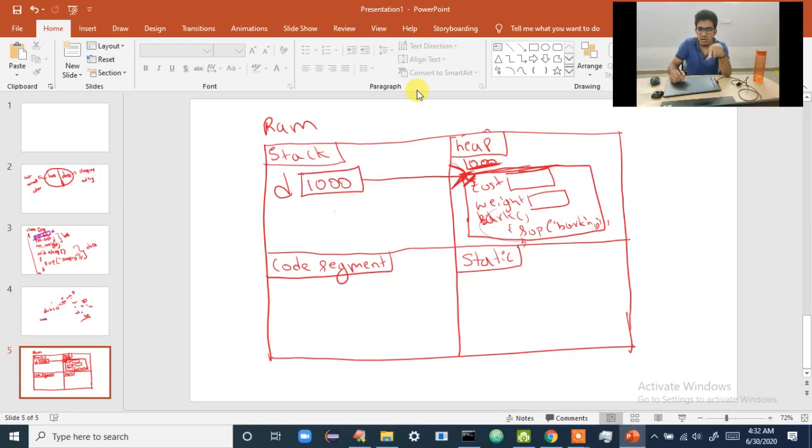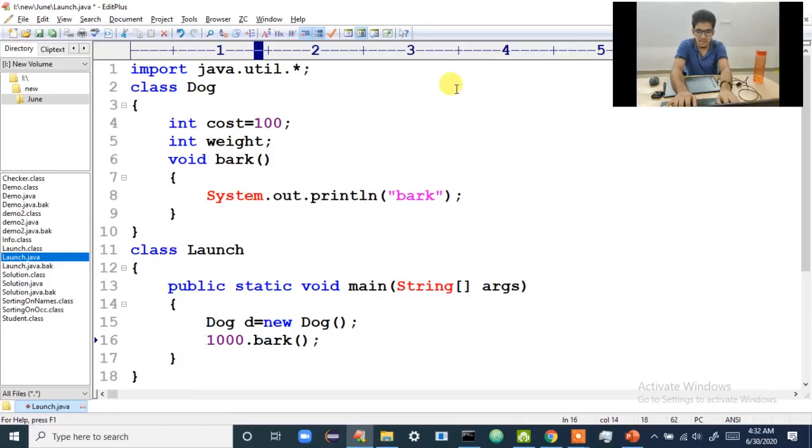What will it do? We want to execute the bark method. Inside this 1000th address, there is something called the bark method. You execute that.